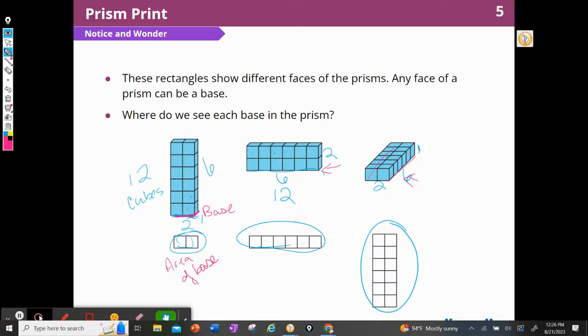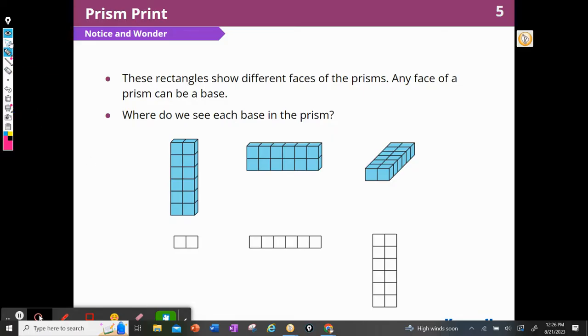I wonder, is the prism supposed to be moving? I also wonder, do the prisms fit on top of the rectangles? Well, if it's a picture of the bottom, I think it is. They show the different faces of the rectangles. So this is a face, or a picture of the top or the bottom, and a face. So by doing this, I'm thinking that if it's a rectangular prism, we could use any side or any face as a base. Interesting. All right, that's a great think and wonder.